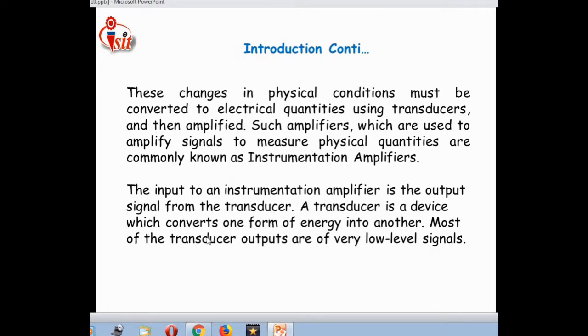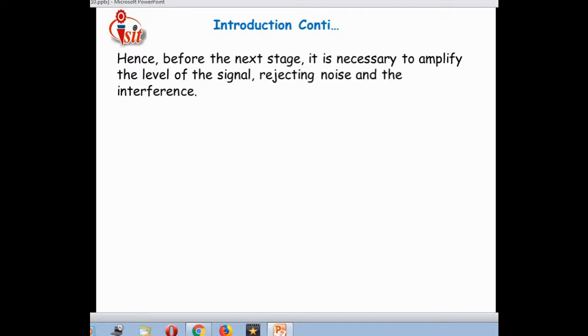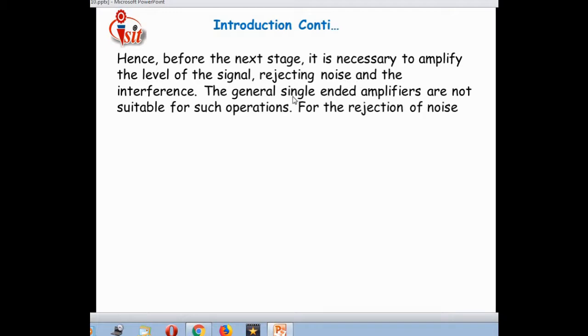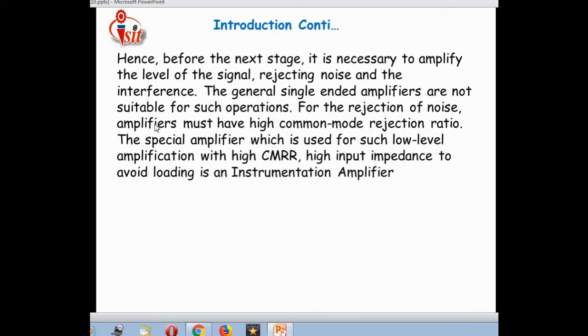The transducer is a device which converts one form of energy into another form, as I told you. Most of the transducer outputs are very low level signals. Hence, before the next stage, it is necessary to amplify the level of the signal, rejecting noise and interference. General single-ended amplifiers are not suitable for such operations. For the rejection of noise, amplifiers must have a high common mode rejection ratio.